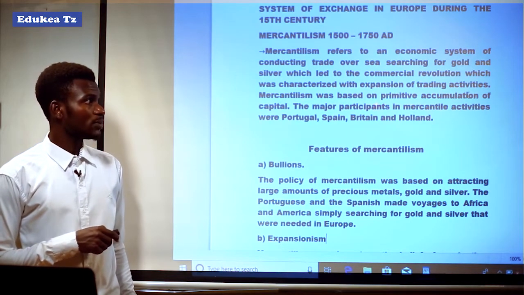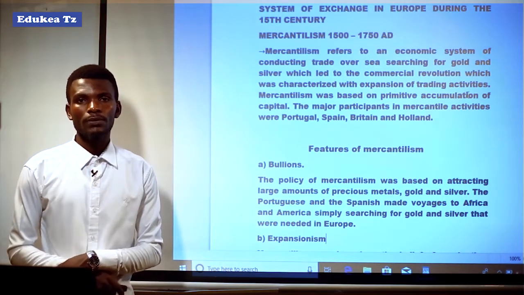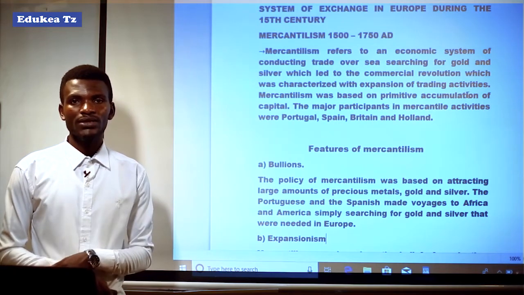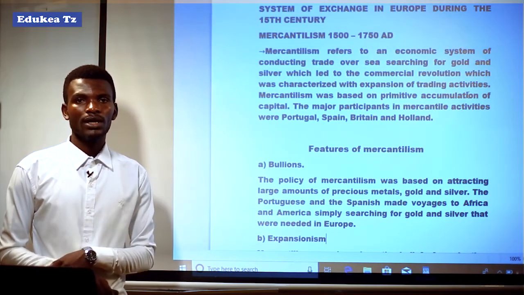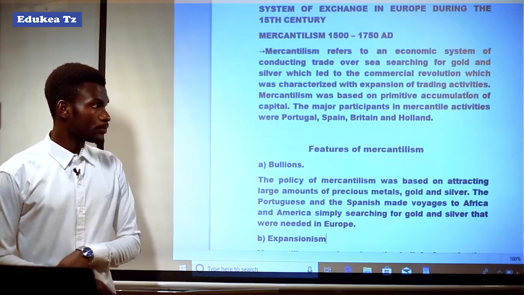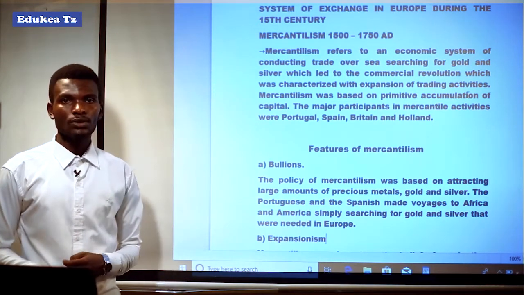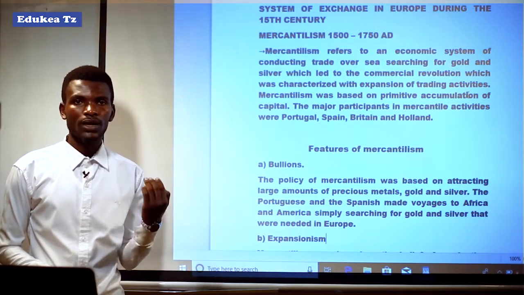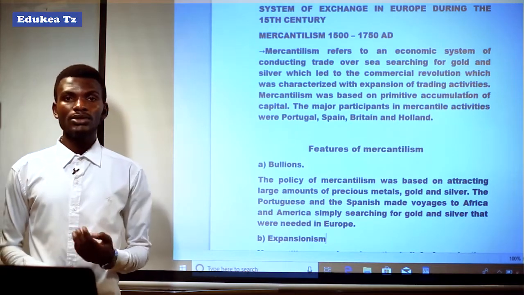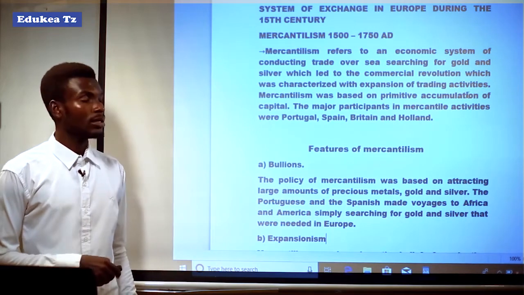Mercantilism was based on primitive accumulation of capital. It means that mercantilism was developed by the Europeans, whereby they conducted overseas trade, moving from their lands to other parts of the world to accumulate bullions, characterized by primitive accumulation of capital. Illegal ways of accumulating gold and silver were used, like plundering, looting, and pillage. These were the illegal ways of accumulating capital.